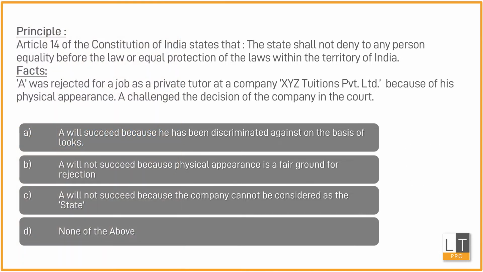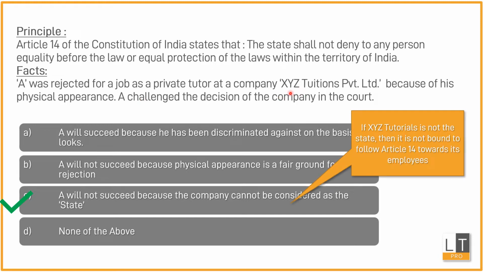Now, the correct answer to this question is option C. This is because Article 14 gives you the principle that says that the state shall not deny equality. In this particular case, A was rejected and definitely he was denied equality, but XYZ tuitions does not qualify as the state, and therefore A will not succeed because the company cannot be considered as the state.